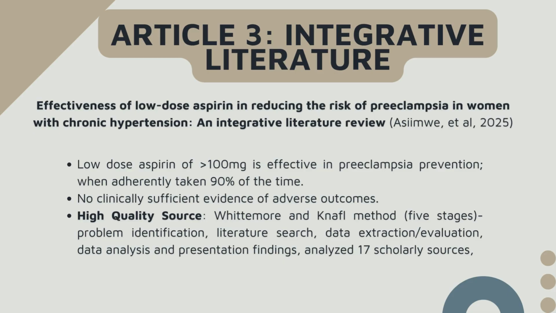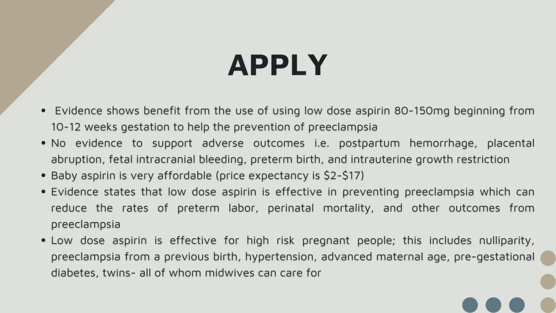They use the Whittemore and Knafl method, and so it goes through 5 stages of problem identification, literature search, data extraction and evaluation, and data analysis and presentation of findings. This really helped reduce a lot of bias, helped find any errors, and helped find the good pieces of evidence as well. And this source also analyzed 17 scholarly sources.